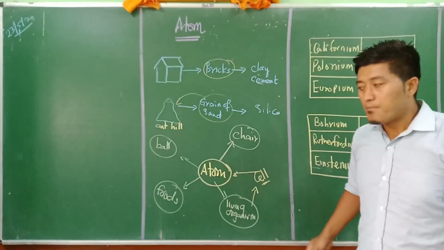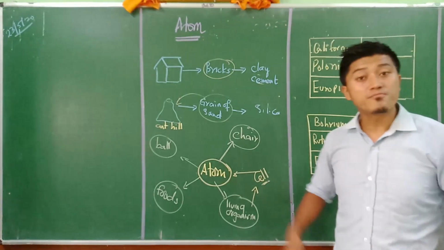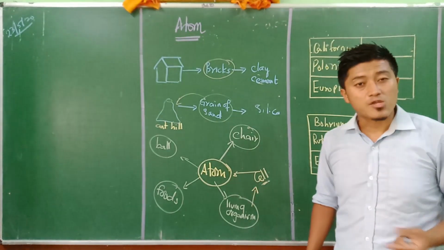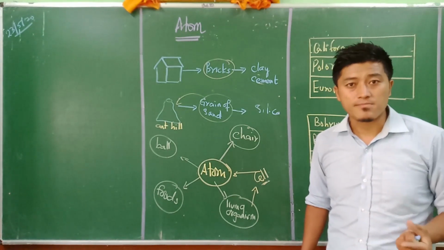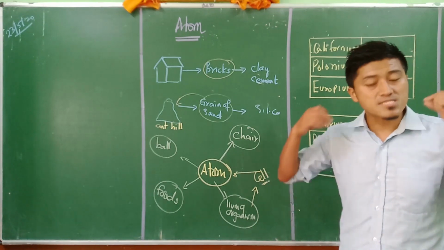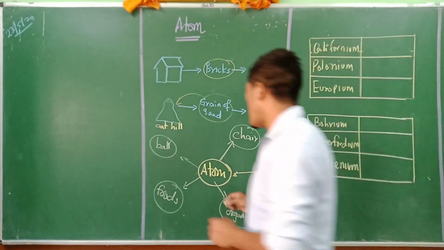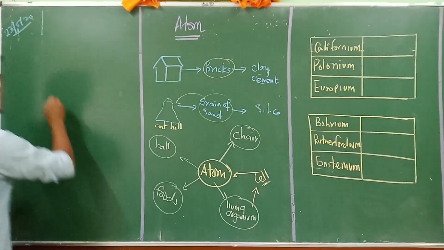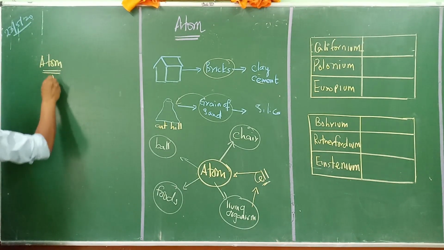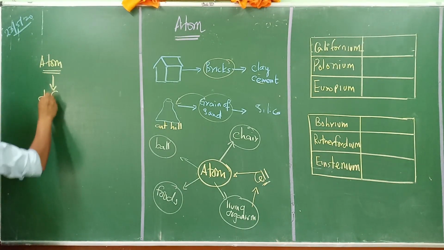But you must be thinking, okay, there are many living organisms, right? For example, we cannot say that a human being and a cow are the same. They are totally different. Human beings and plants are totally different. So this somehow concludes that when we talk about atoms here, there are atoms which are different.